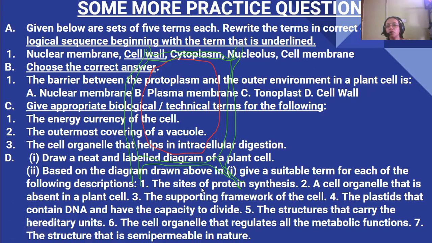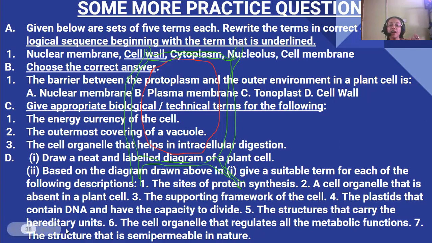So see, draw a neat diagram and label this. For the plant cell, we need to label it, and then you give a suitable term for this. The sites of protein synthesis, you have to write down, not mark in the diagram. So first, the site of protein synthesis is ribosomes. Then a cell organelle that is absent in plant cell, that is centrosome with centrioles. The supporting framework of the cell, that is endoplasmic reticulum. The plastids that contain DNA and have the capacity to divide, that is chloroplast.